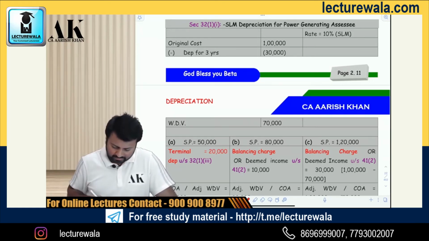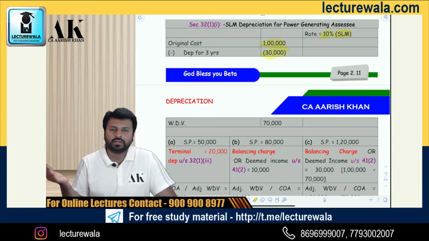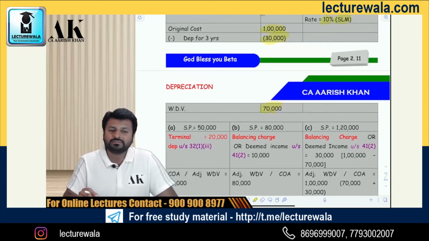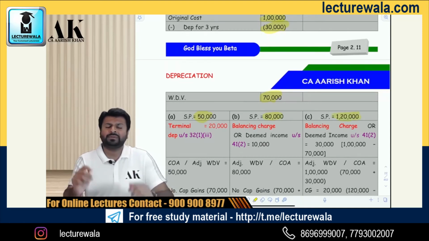Now, how to compute depreciation? It's very simple. Original cost 1 lakh, 10% rate of depreciation SLM. Depreciation for 1 year will be 10,000 every year. After 10 years, the asset will be closed. So 30,000 is the depreciation, 70,000 is WDV. The question is not this. The question is, what if I sell after 3 years? If I sell after 3 years, say for 50,000, what will happen? If I sell after 3 years for 80,000, what will happen? If I sell after 3 years for 1,20,000, what will happen in those cases?